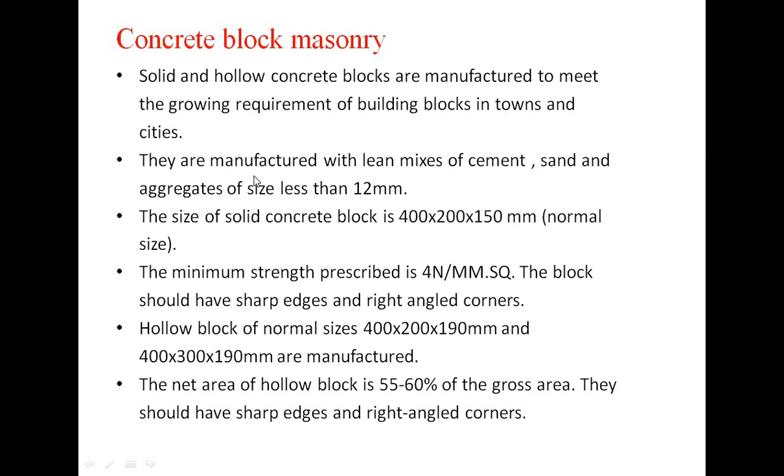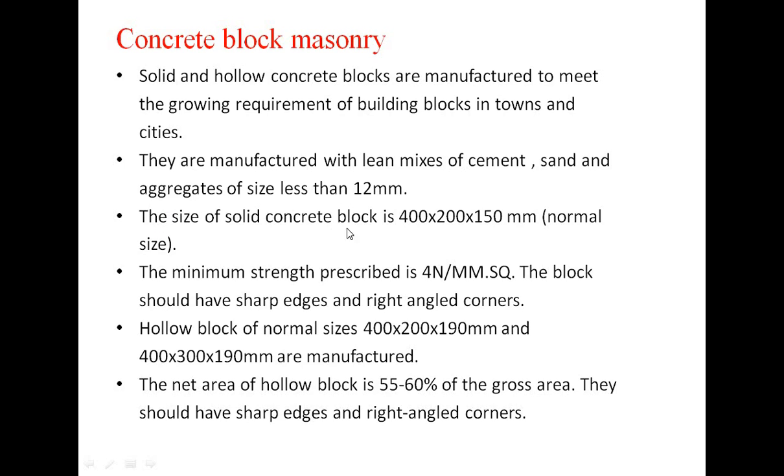Next, they are manufactured with a lean mix of cement, sand, and aggregate of size less than 12 mm. What are the ingredients of concrete blocks? Cement is the main ingredient, used for bonding of the material. The other materials are sand and aggregate, and the size of the aggregate is less than 12 mm. So these are the ingredients of concrete blocks.